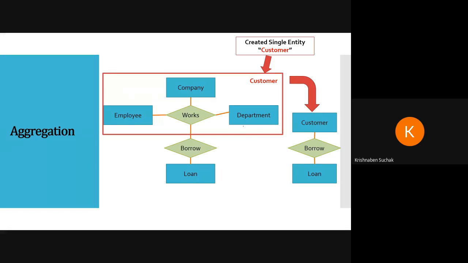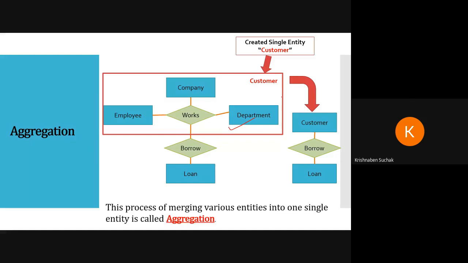Here we can also clearly see the concept of generalization. These three entities are connected to one entity. This process of merging various entities into one single entity is called aggregation. Am I clear with it? Any doubt in the aggregation part? Yes, clear. Okay.